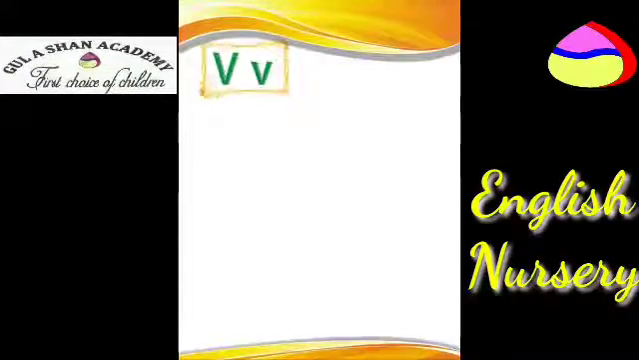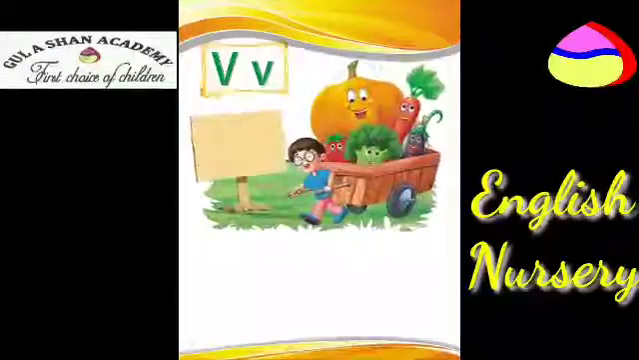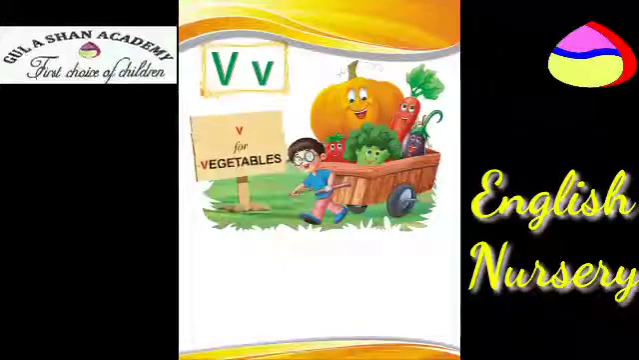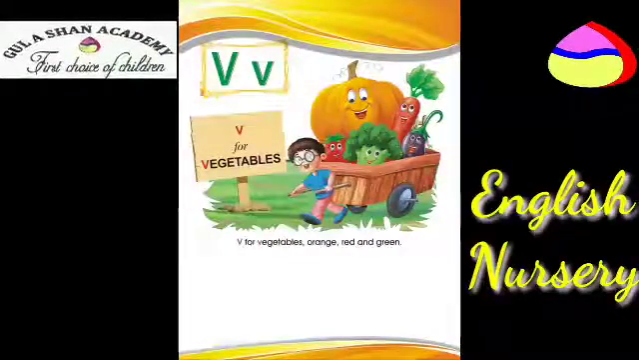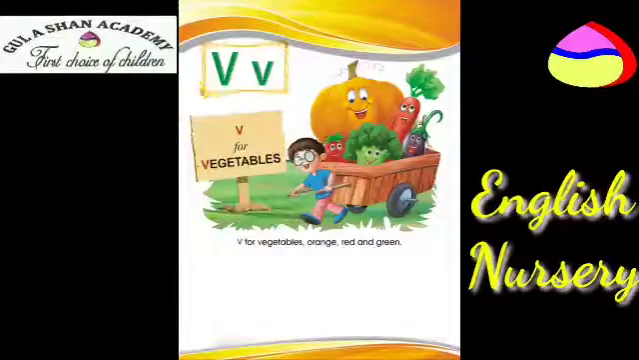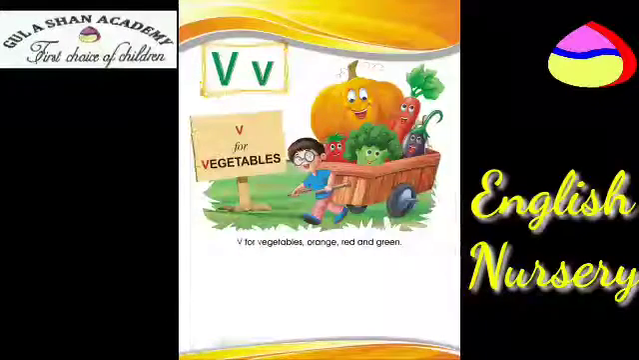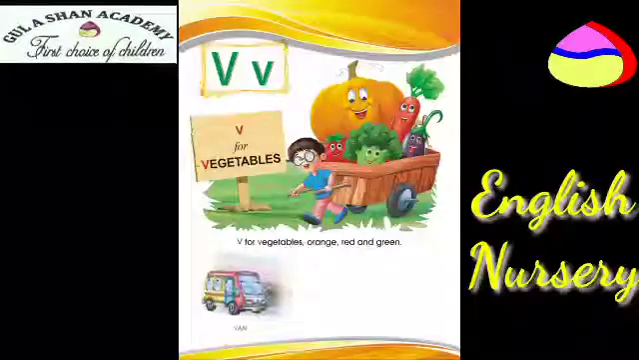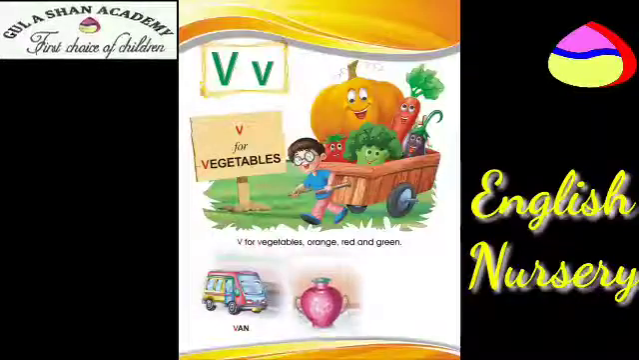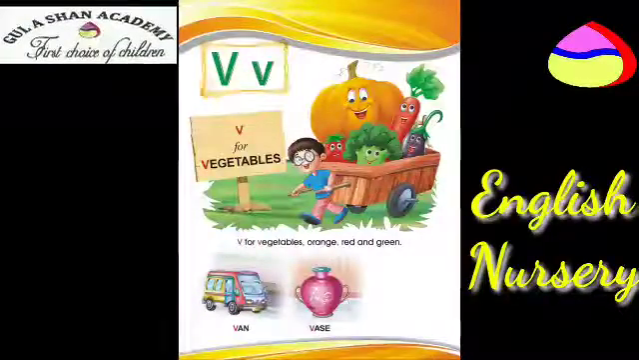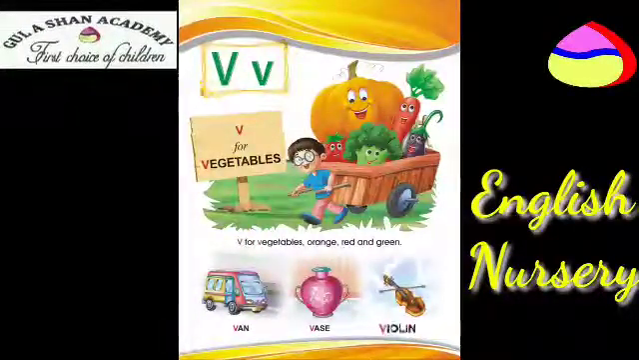V. V for vegetables, orange, red and green. Some other examples are V for van, V for vase, V for violin.